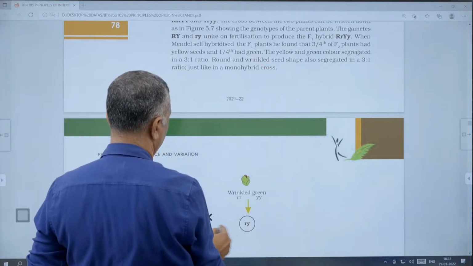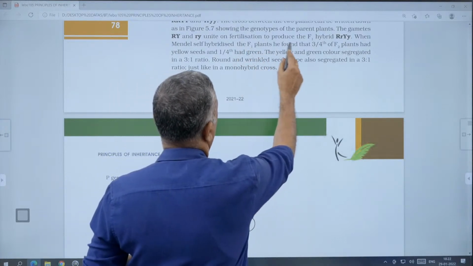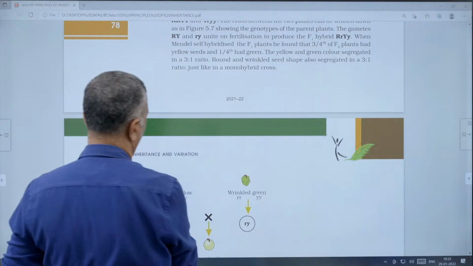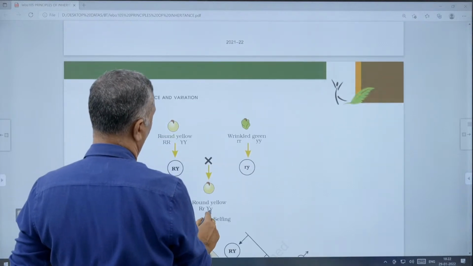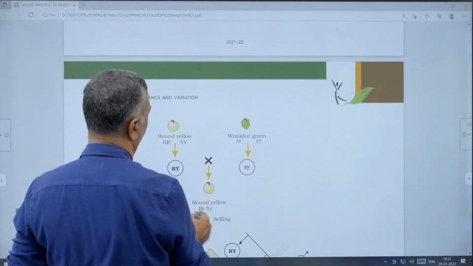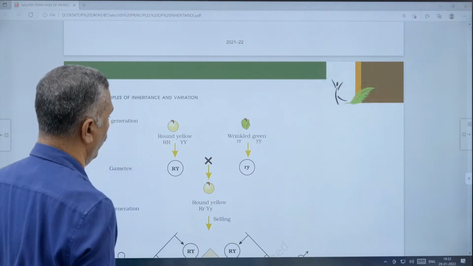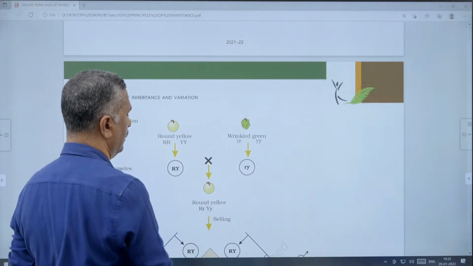They will fertilize to produce the F1 hybrid. The F1 hybrid is capital R small r, capital Y small y. They are all round yellow. F1 plants are all showing round yellow, the law of dominance.